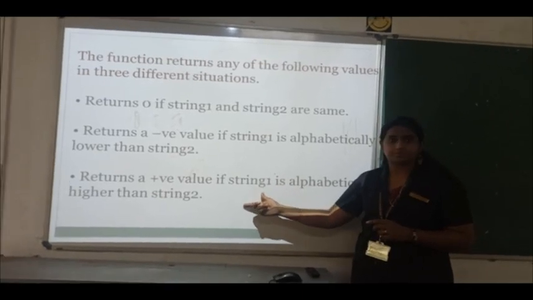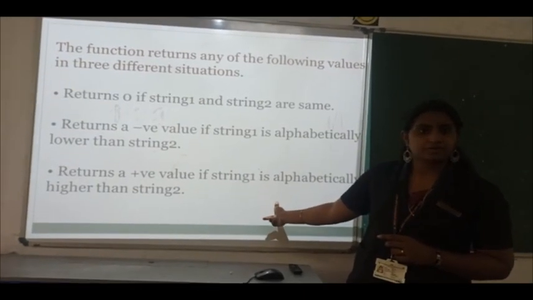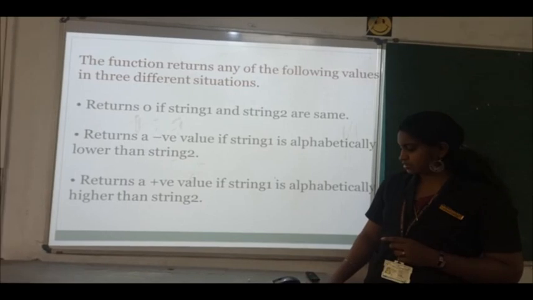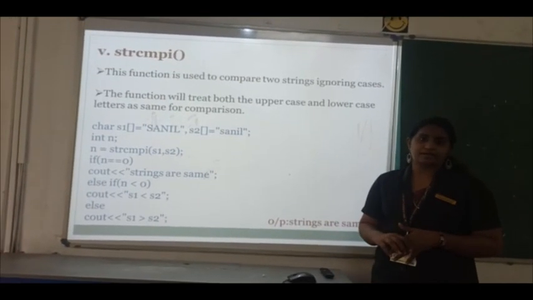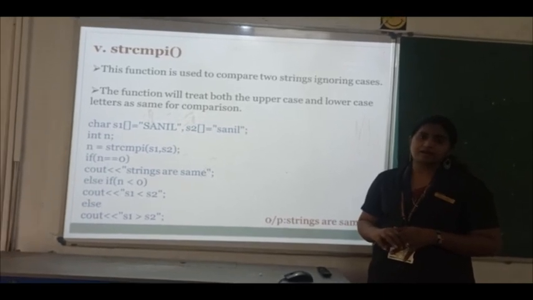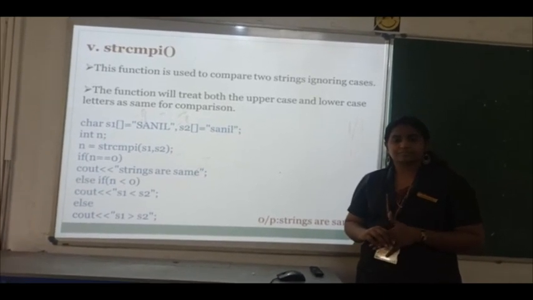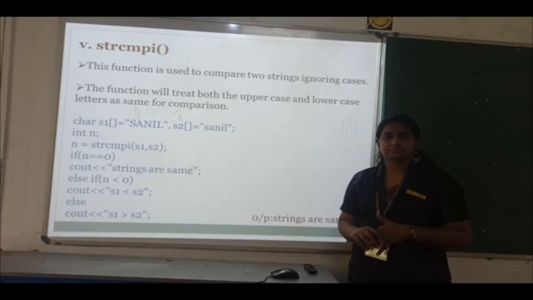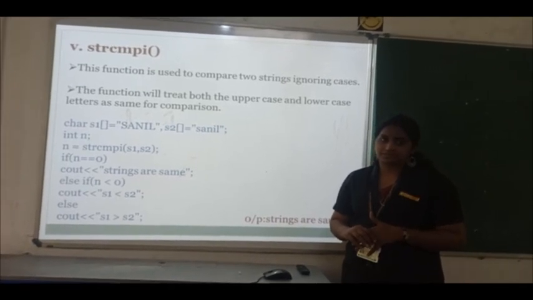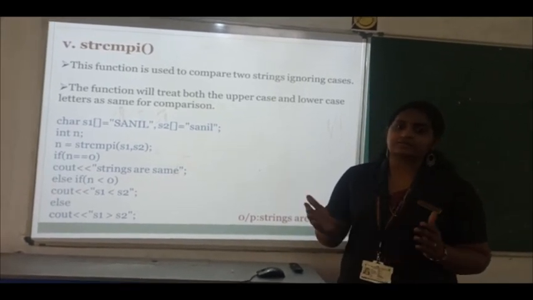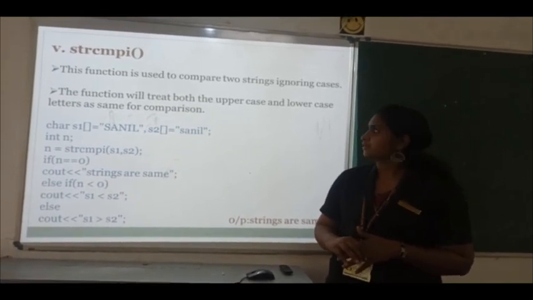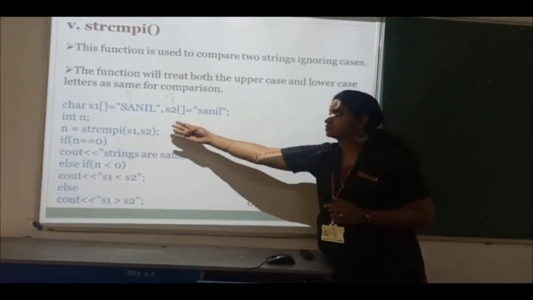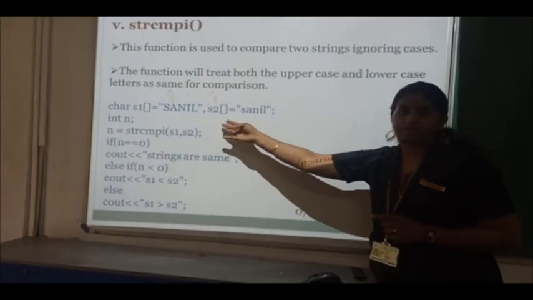If you have any doubt, please contact me. Next we can go for another function, string compare I, that means string compare ignore. You can enter in any case and it will accept the content as a string. In this you can use the same content in capital and small letters.